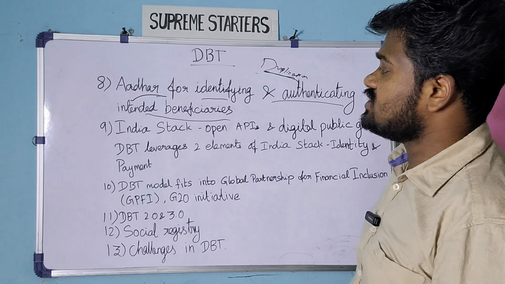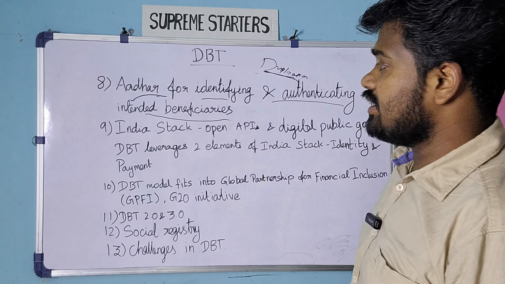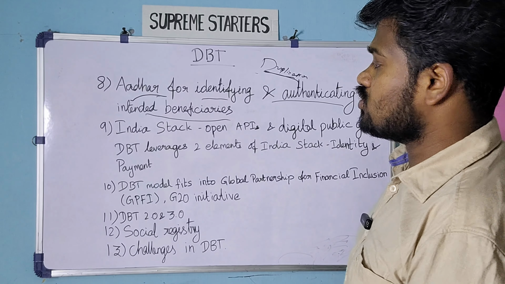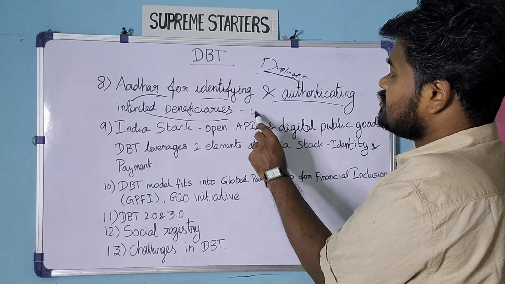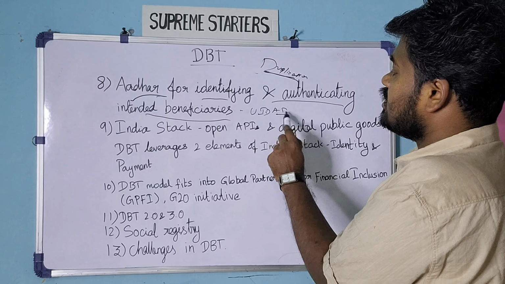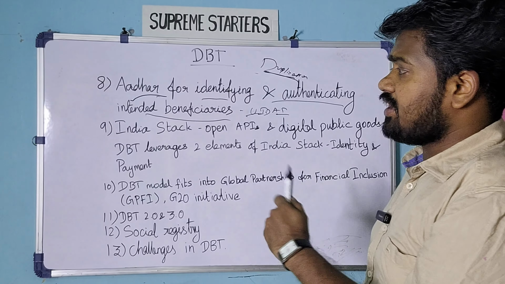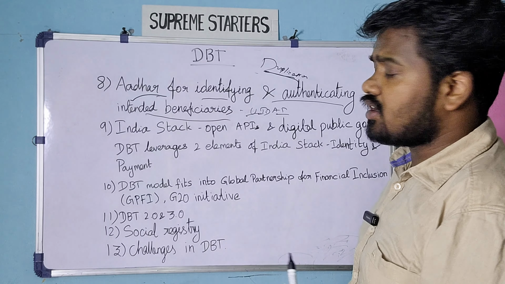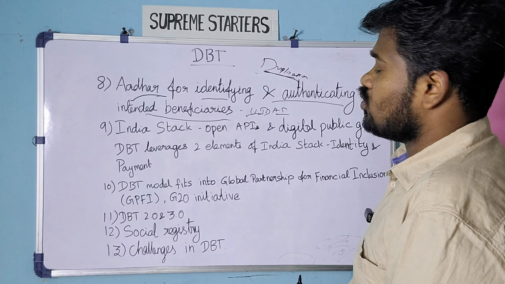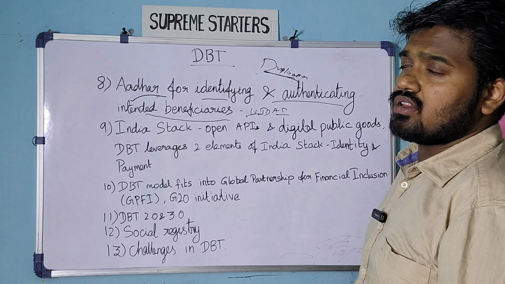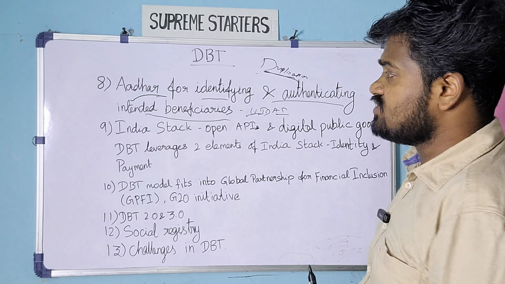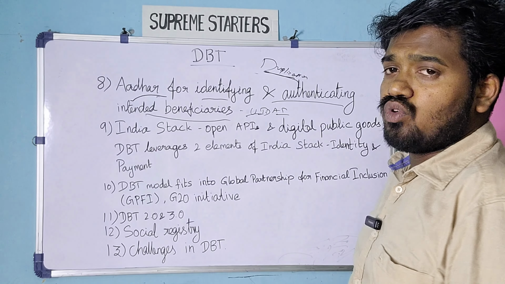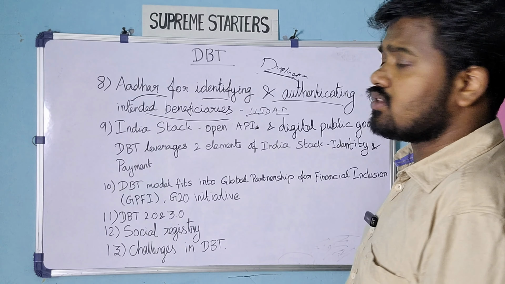All the beneficiaries will be targeted, identified and authenticated through Aadhaar usage. You would have known that Aadhaar is implemented by the UIDAI, and UIDAI maintains one separate database for all the Aadhaar identification. No one can get into that Aadhaar database and deduplicate or give misinformation in the database. So everything is foolproof with respect to the Aadhaar database.